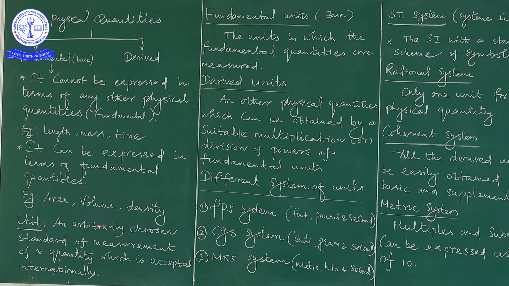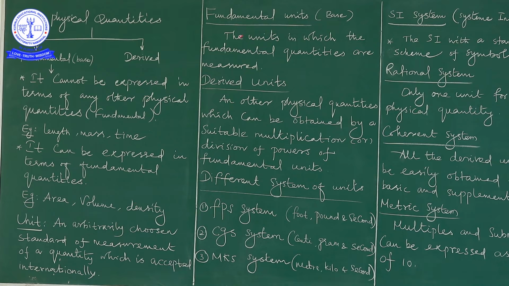A unit is an arbitrarily chosen standard of measurement of a quantity which is accepted internationally. Why is it accepted internationally? Because the units are mentioned as different types like fundamental units, derived units, FPS system of units, CGS system of units, MKS system of units. Finally, we conclude that internationally the system of international units is called the SI system.